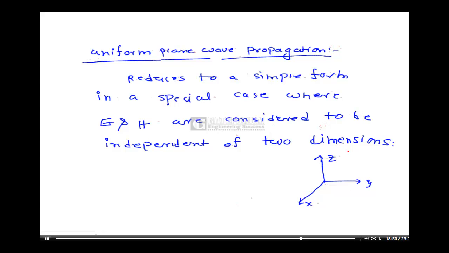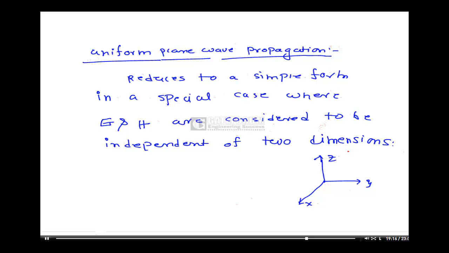But here we consider a special case where E and H are independent of two dimensions, which means there is no wave propagation in two dimensions.